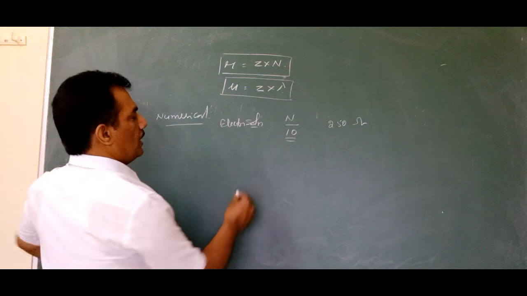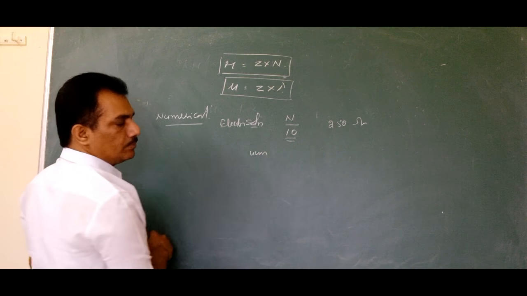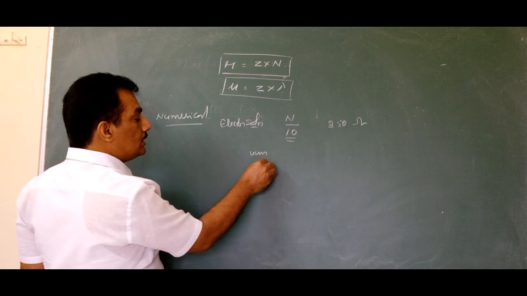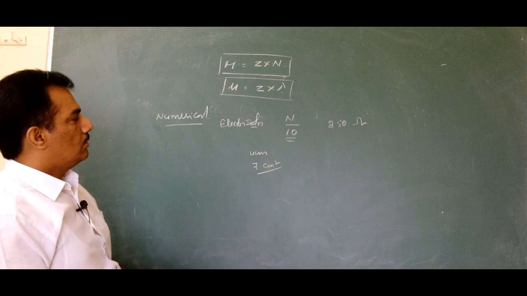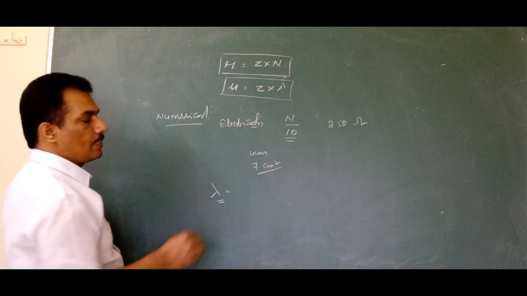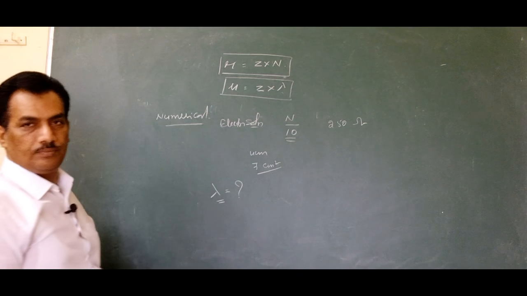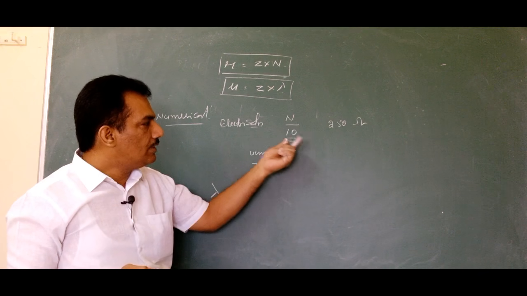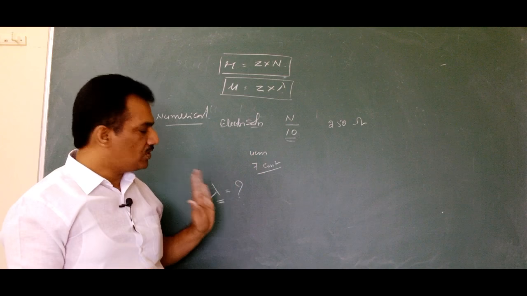If in that cell the two electrodes are at a distance of 4 centimeters and each one has 7 centimeter square of surface area, then calculate the equivalent conductance lambda. Because normality is given, and the electrolyte is not specified, it is not possible to get the Z value. So directly we can measure only lambda.